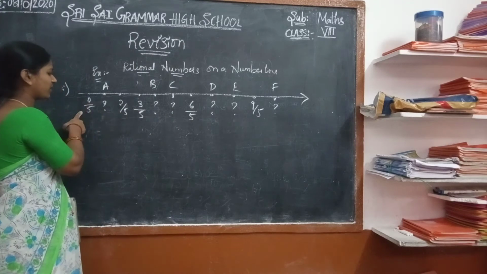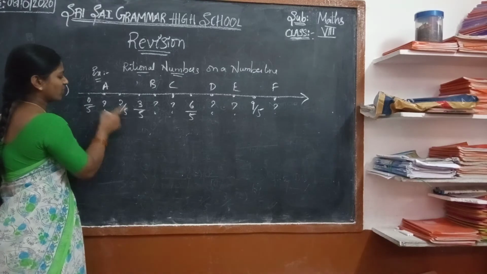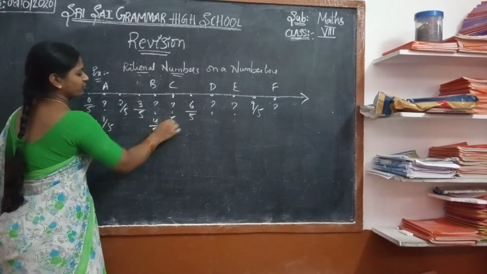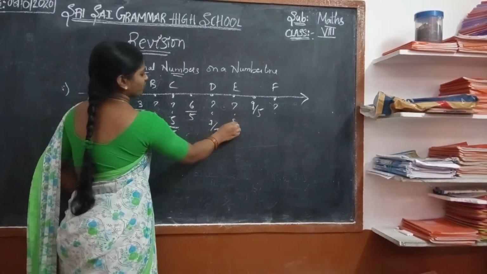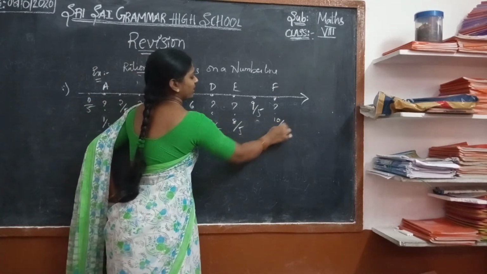Where it is started by 0 by 5, automatically it should be 1 by 5, 2 by 5, 3 by 5, here 4 by 5, 5 by 5, here 6 by 5, 7 by 5, 8 by 5, 9 by 5 and also 10 by 5.